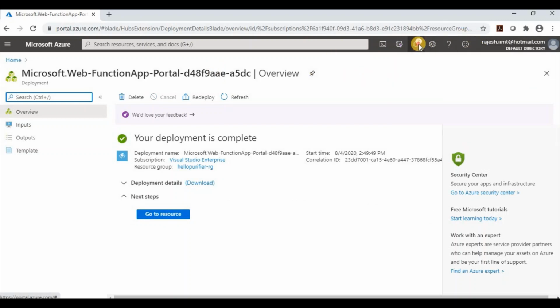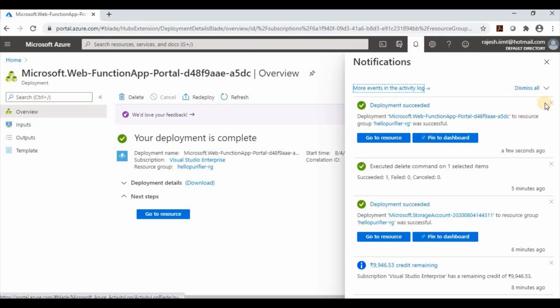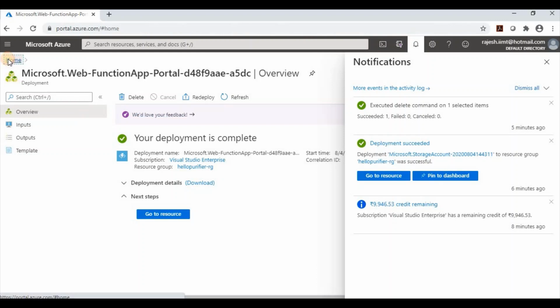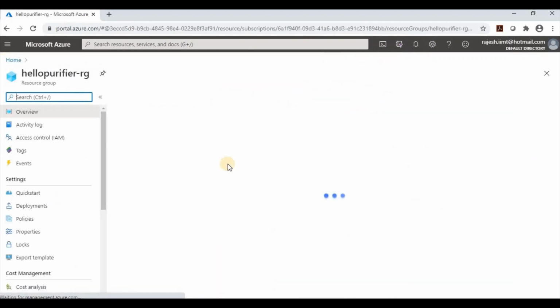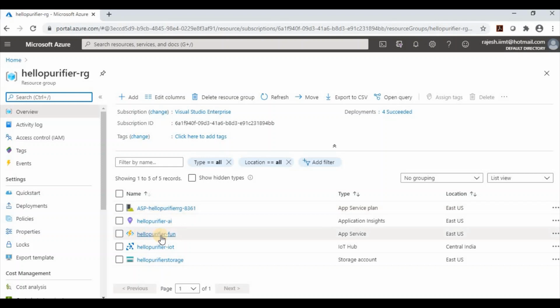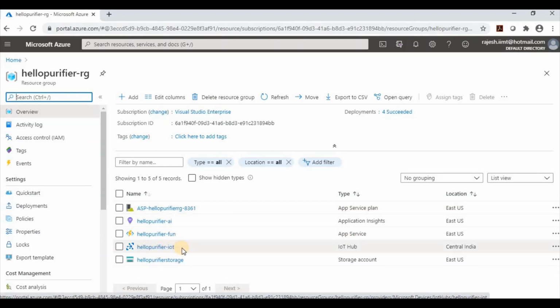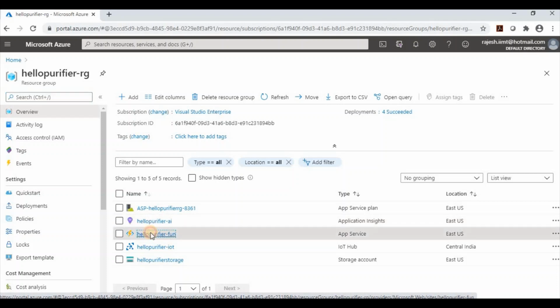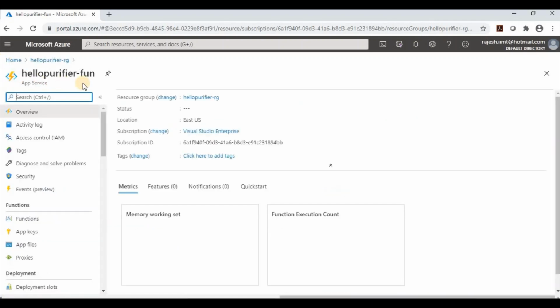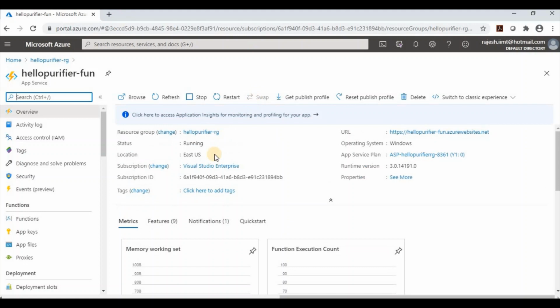Now you can see in the notification bar that the deployment of the function app is successful. If I go to my resource group, you can see that the function app has been created, and our IoT Hub is also ready. Apart from that, we have created a storage account as well. It will internally create one app service plan, and this is our Application Insights. Now let's move to the function app. Our function app is running.